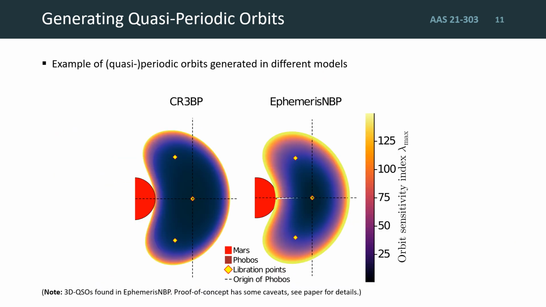An example of such quasi-periodic orbits are shown in these orbit families, found by a simple parameter continuation along the initial x-position of the orbit. This shows that our generic method, which was designed specifically to find axisymmetric orbits like QSOs in the circular restricted three-body model, can also work to find quasi-periodic orbits in high-fidelity models such as the ephemeris n-body problem, in this case also including the gravitational effects of the Sun.